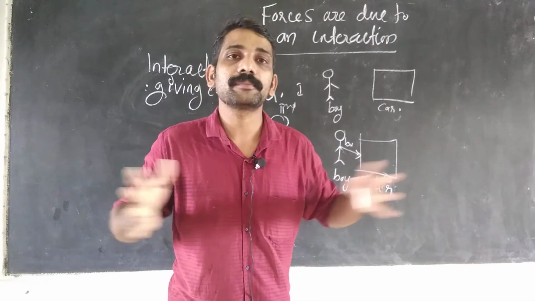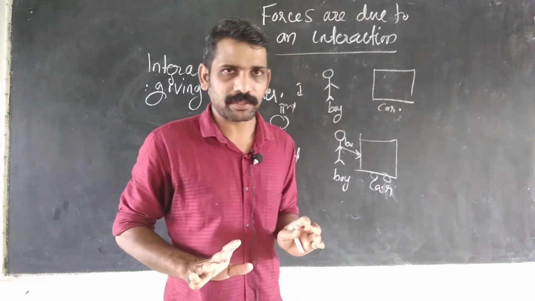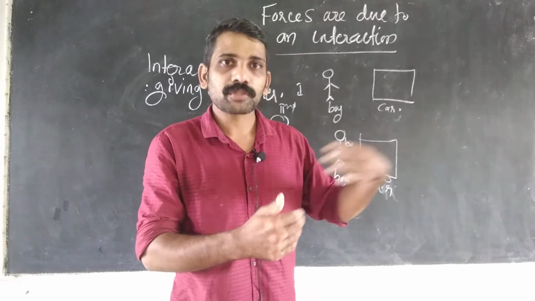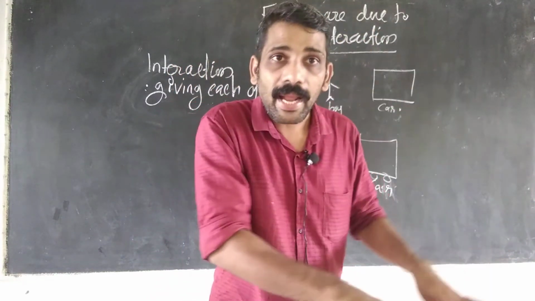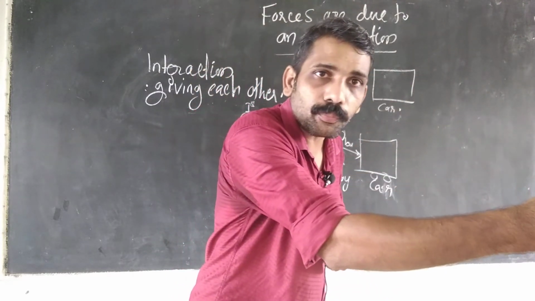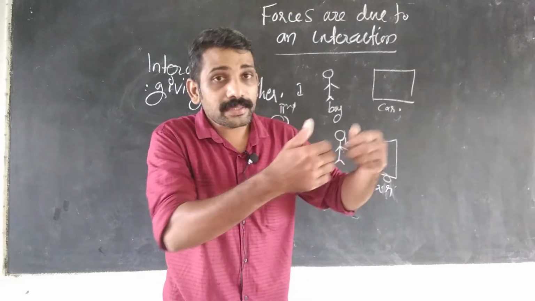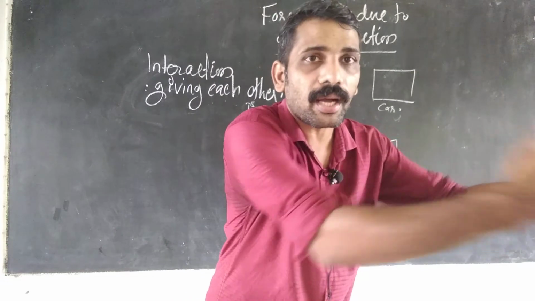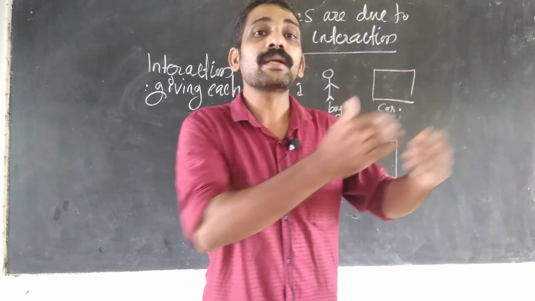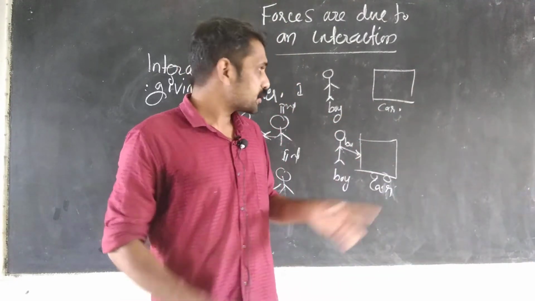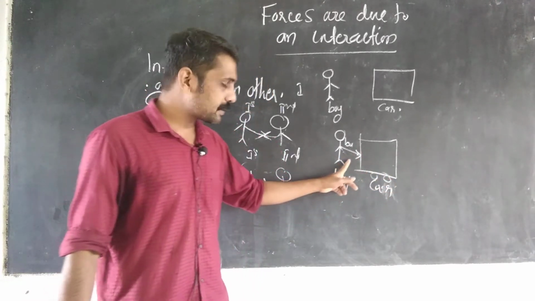Here also what? Giving each other. Force is given each other. Here force happened. That means two forces are happening. So here force occurred. The boy is giving a force on the cow, and the cow is giving a force on the boy. Here force is happened, here there is a giving each other of force. So this is an example of force. Here giving each other happens, so here interaction happened.